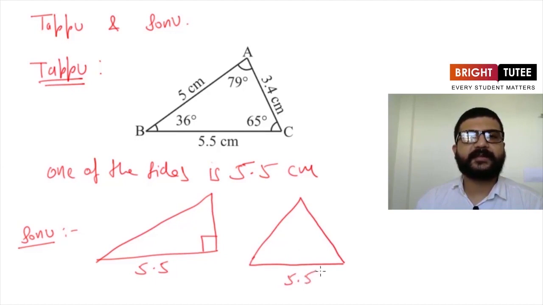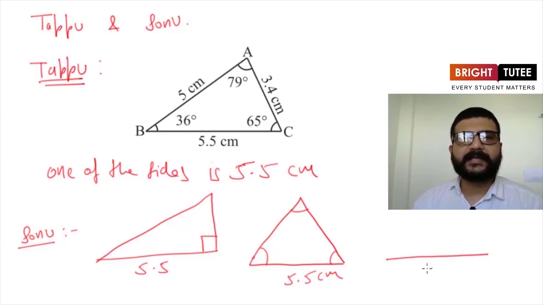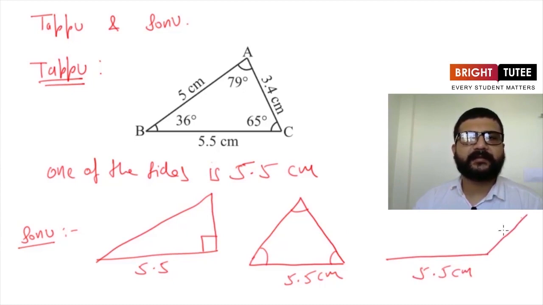This is 5.5 centimeters. Now here all the angles are acute angles. And then he thought that he can draw one obtuse angle triangle also. He took one side as 5.5 centimeters and then drew an obtuse angle here and simply joined these two points. So now here is one obtuse angle triangle in which one of the sides is 5.5 centimeters.